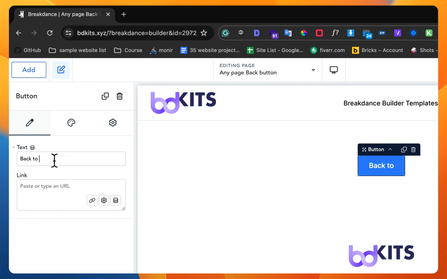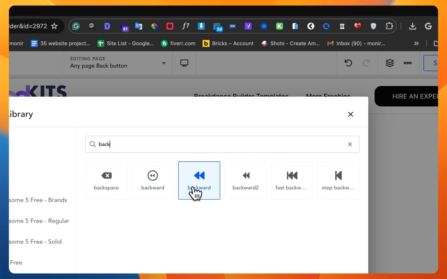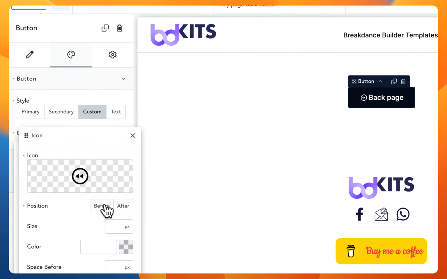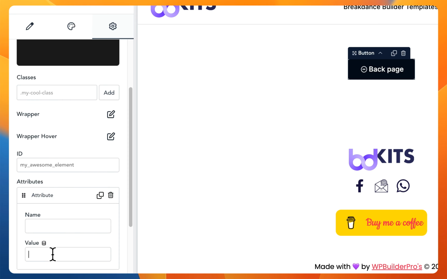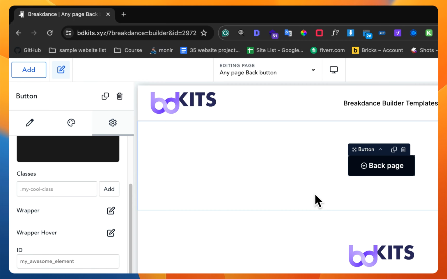Okay, so add an icon here. Let's add this one before, and from here, advanced attribute, just paste this code and name this. So that's it. That's how you can create something for your previous page.